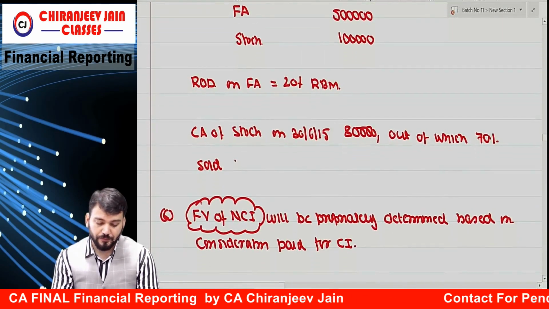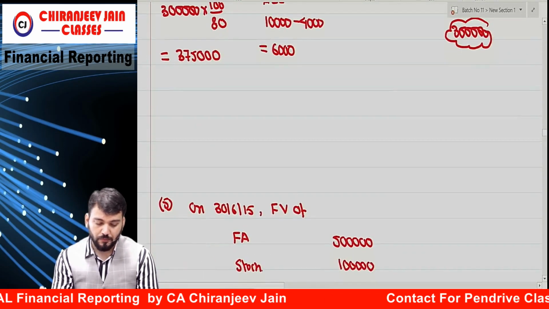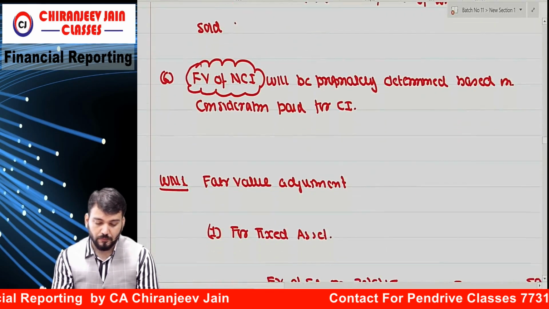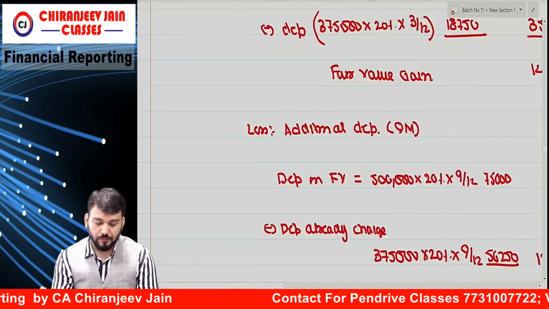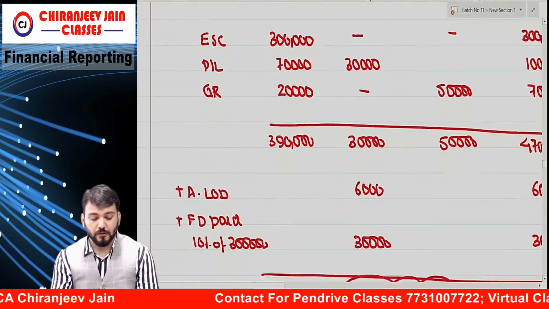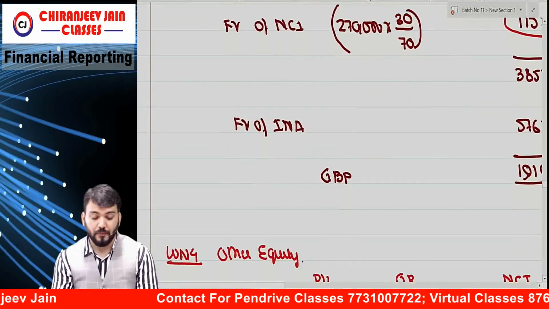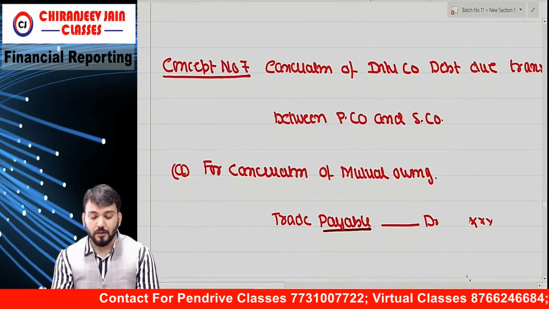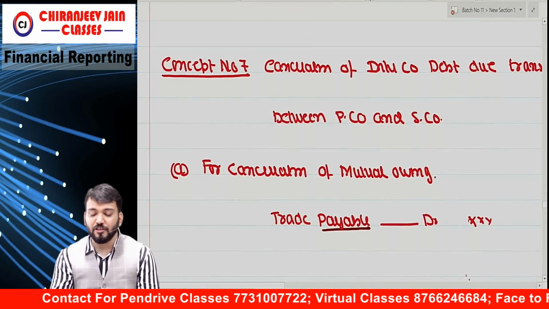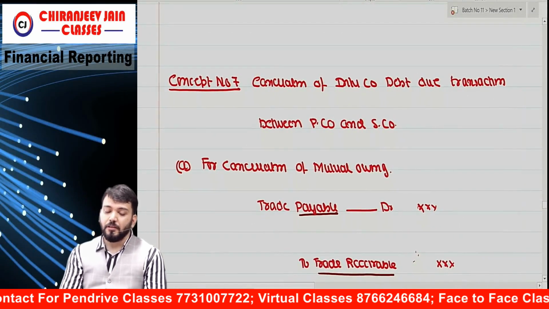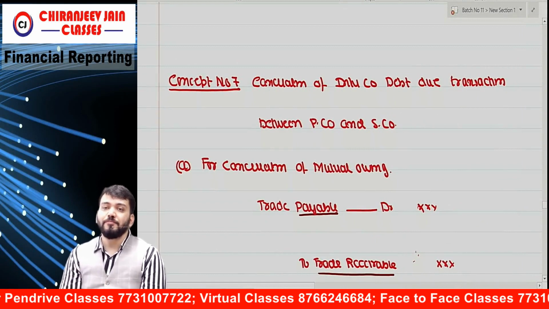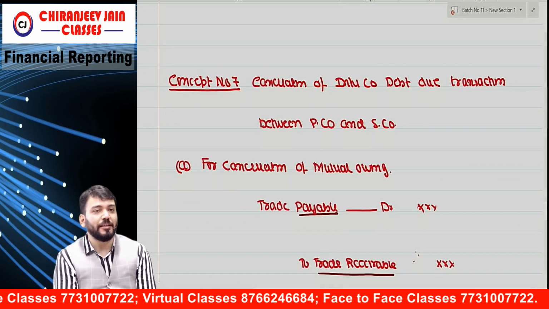Then cancellation of intercompany debt due to transaction between parent company and subsidiary company.